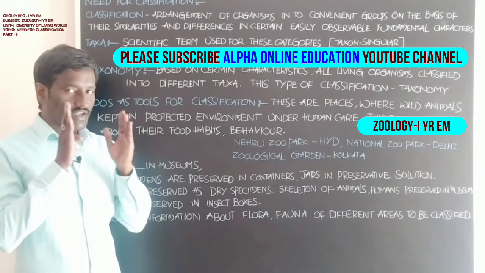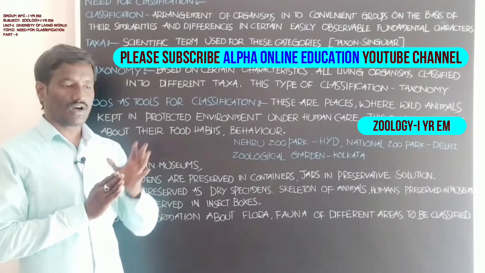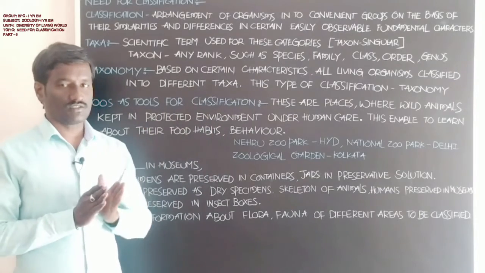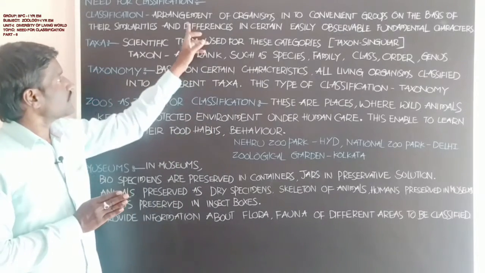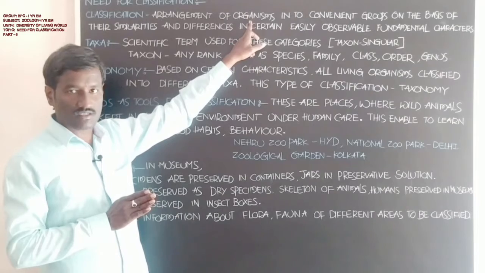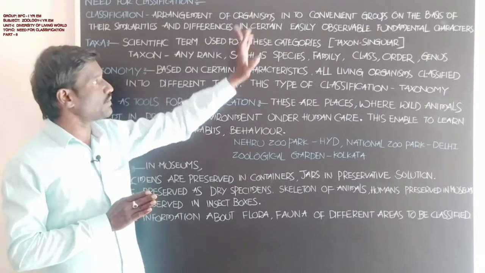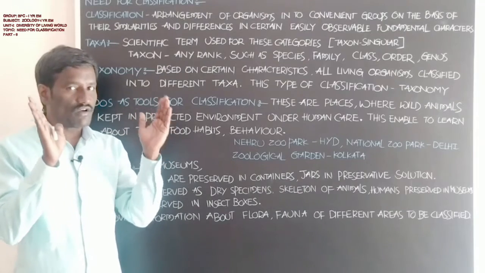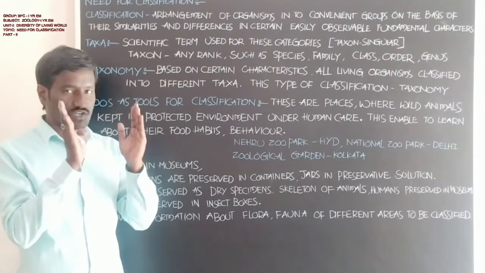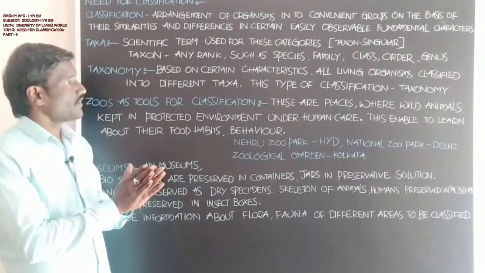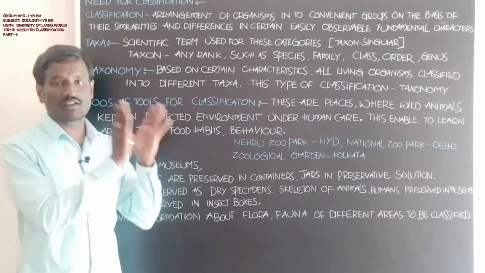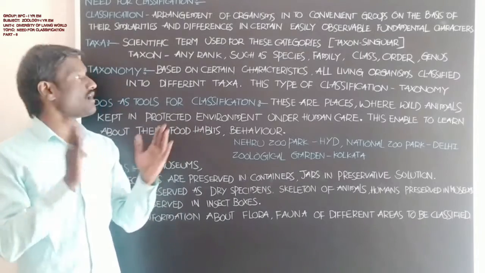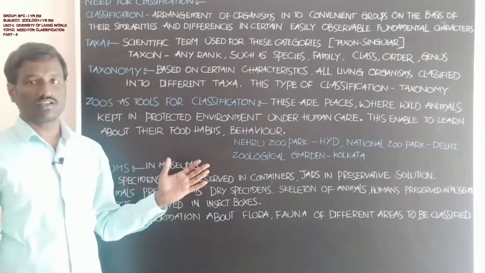Animals are living organisms, and for easily understanding about the animals, classification is the arrangement of all the living organisms into convenient categories or groups on the basis of similarities.